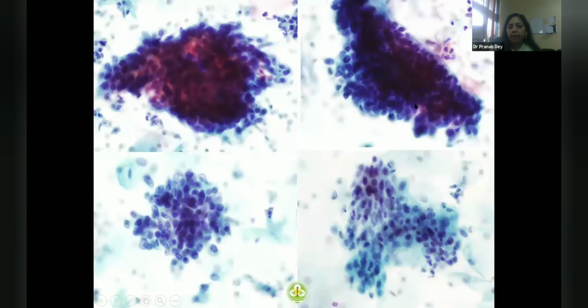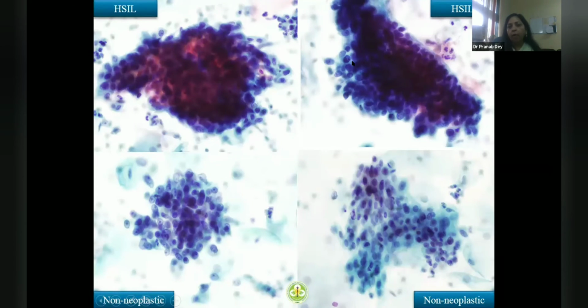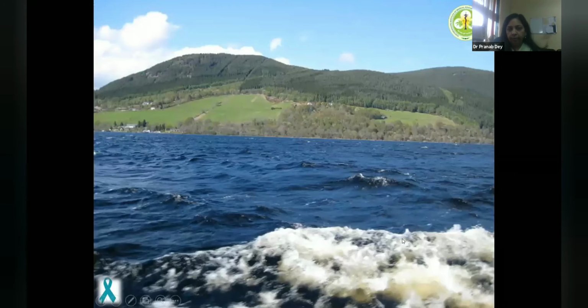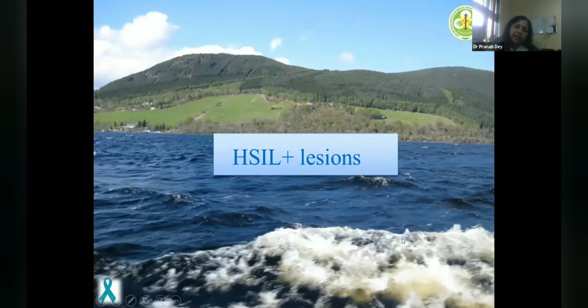Similarly, these are microbiopsies, and if you see this microbiopsy is thick, I cannot see through the center. This is again thick, I cannot see through the center, but these are shallow microbiopsies, maybe 2 cells thick or something. There are mitotic figures here, and there are prominent nucleoli, but these two are reactive cells and these two are H cells. And we will go into details of how to categorize these cells as H cells, and both are non-neoplastic. So HCL plus lesions.